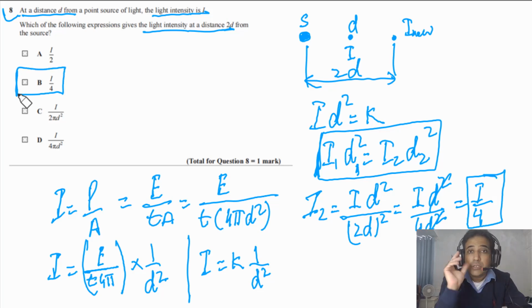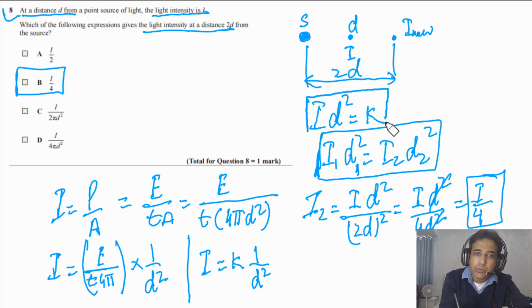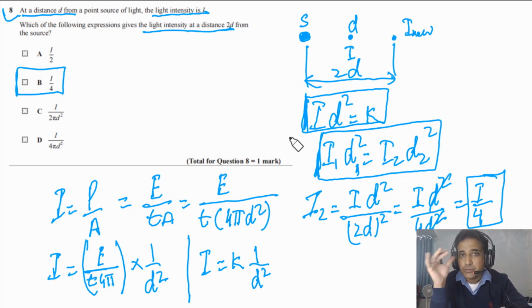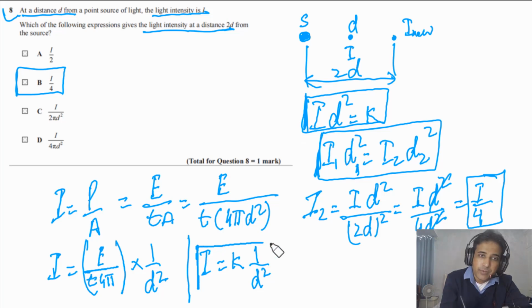So this is how you can approach it, but in the exam you don't need to do all these steps. Simply you need to understand that I times d square is equal to a constant, and then you can plug in the value of distance and find the new intensity. Or you can remember this one, I is equal to K times 1 over d square.